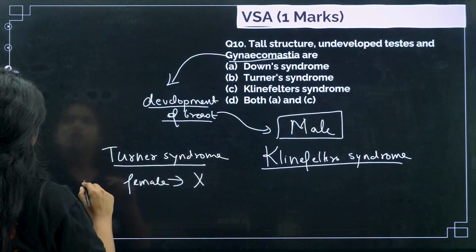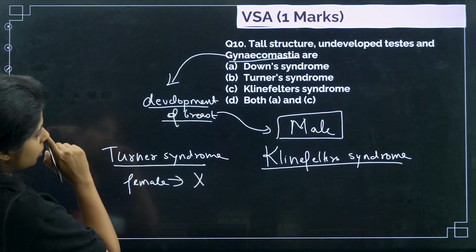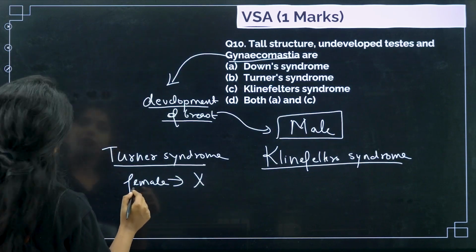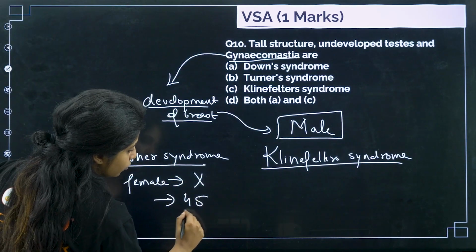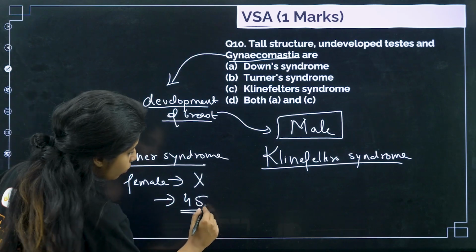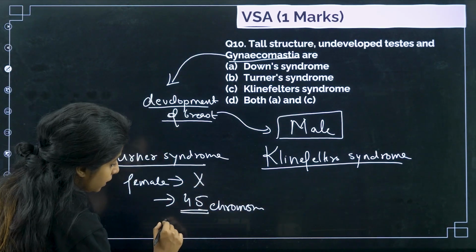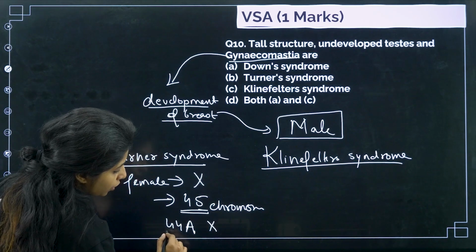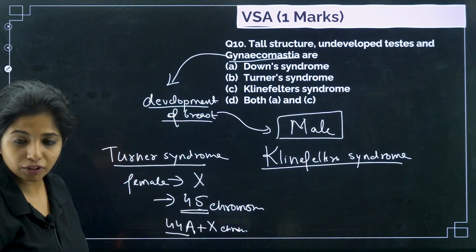But over here, what will she be having, children? She will be having just 45 chromosomes. There will be only 45 chromosomes. If I want to divide properly, then it is 44 autosomes and 1 X chromosome. 44 autosomes plus 1 X chromosome. That is in the case of Turner syndrome.